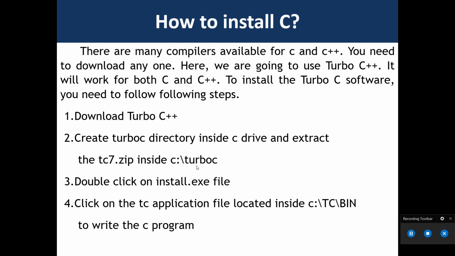To install the Turbo C software, you need to follow the following steps. Download Turbo C++. Next, create a Turbo C directory inside the C drive and extract tc7.zip inside C:\turbo C. Then double click on the install.exe file. After that, click on the tc application file located inside the C drive, tc bin, to write the C program.